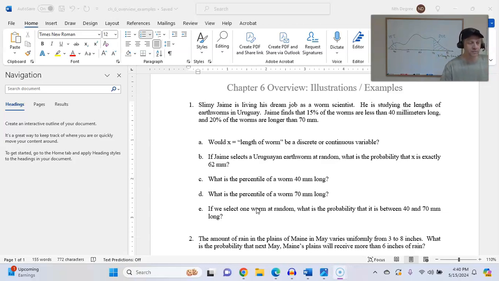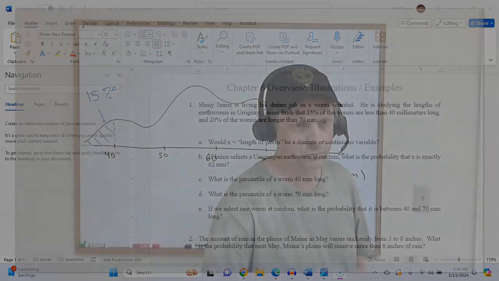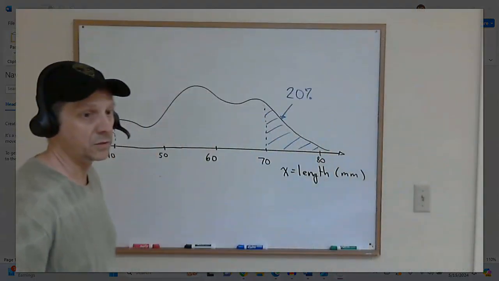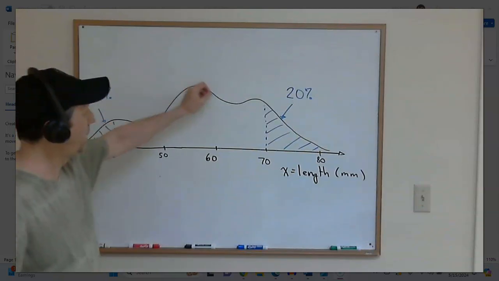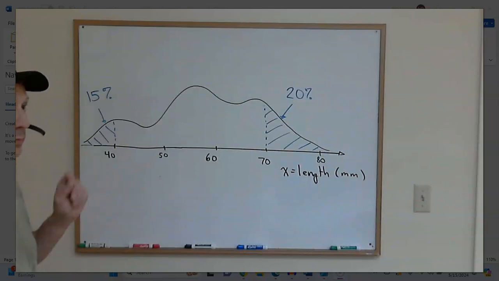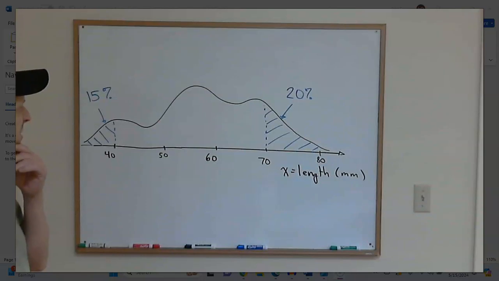So I have two examples in this handout. Example number 1 says, Slimy Jaime is living his dream job as a worm scientist. He is studying the lengths of earthworms in Uruguay. Jaime finds that 15% of the worms are less than 40 millimeters long, and 20% of the worms are longer than 70 millimeters. So here is an image of that distribution. I just drew a random curve over top of it because this example doesn't depend on the shape of the curve. It only depends on its being continuous.